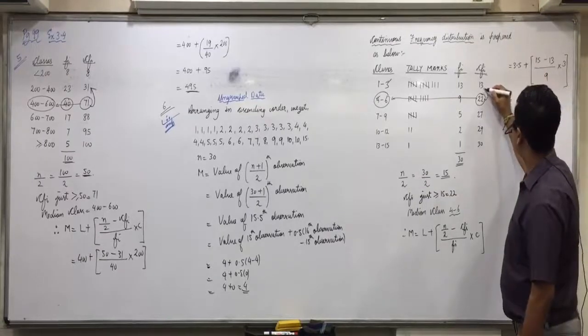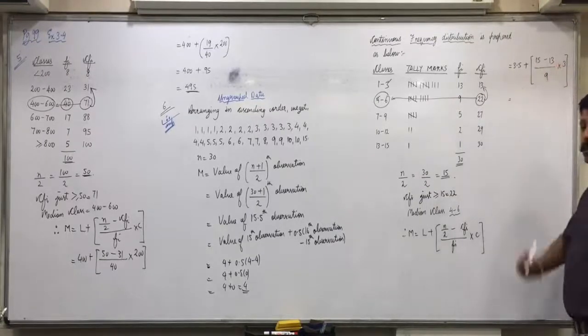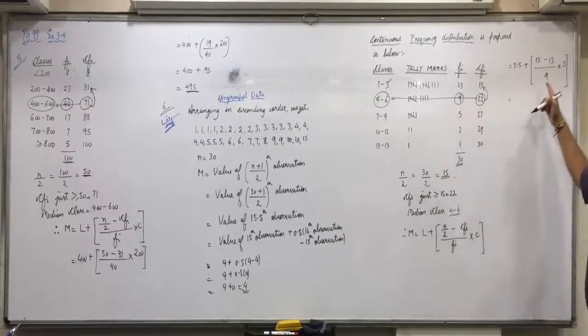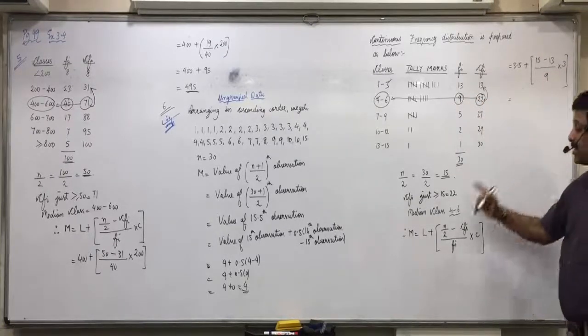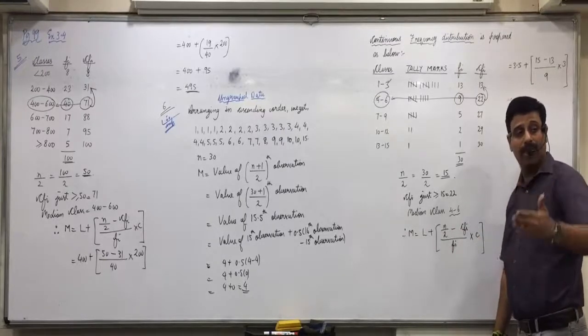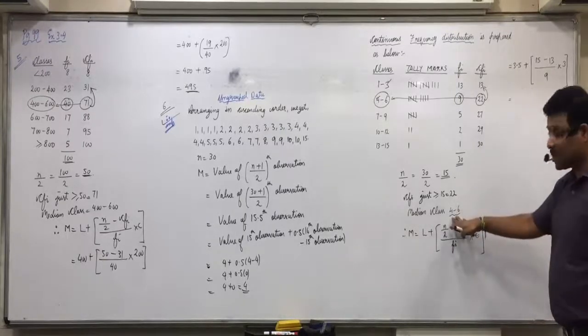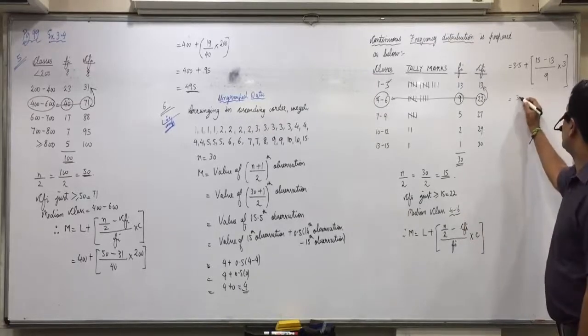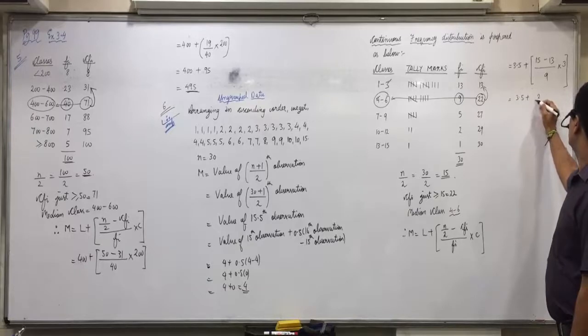CFI, we take of the preceding class, that is 13. Fi, we take of the same class, that is 9. And the class length is not 2, it is 3. In inclusive, the class length is always one more. So if 2 is visible, then the class length is 3. 3.5 plus 2 upon 9 into 3, that is 0.67.